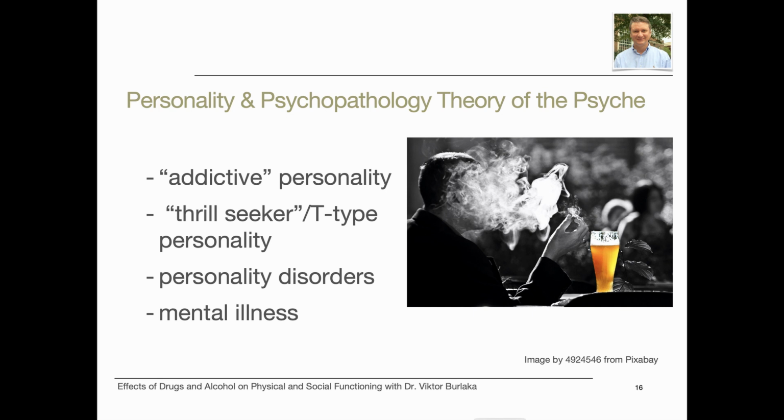Research also shows that people living with borderline personality disorder are more likely to engage in impulsive behaviors and substance abuse. People with some other personality disorders may feel uncomfortable around other people and abuse substances as a coping strategy. Using substances for coping is fairly common among people living with depression and anxiety. It's important to keep in mind, however, that people who live with mental illness may or may not develop substance abuse problems. Likewise, people with substance abuse disorder do not necessarily have personality disorders or mental illnesses.